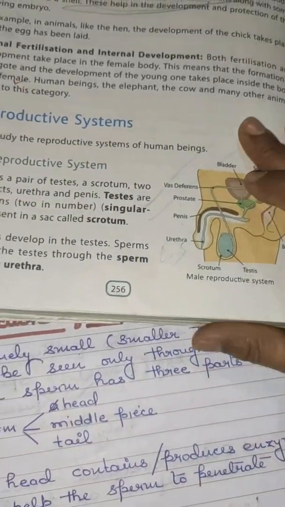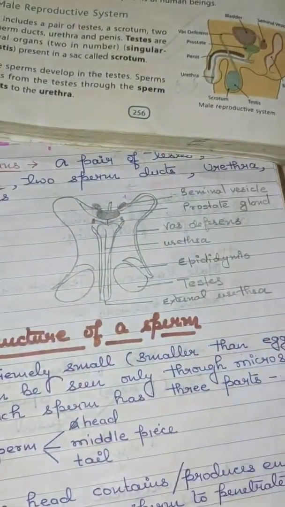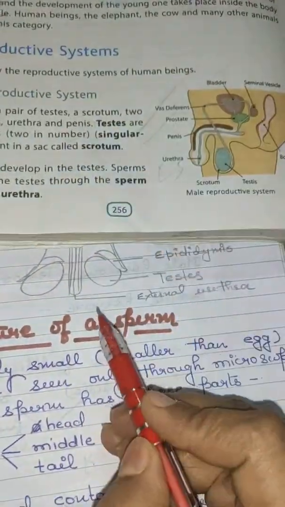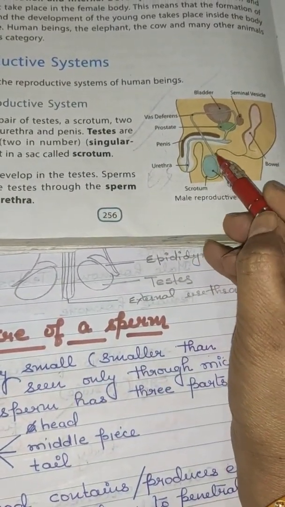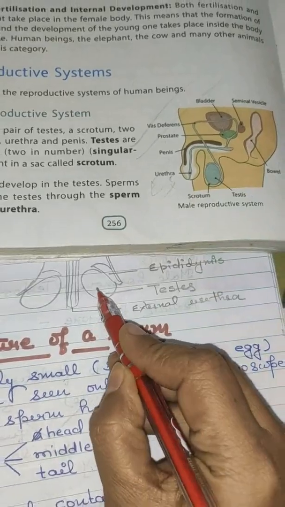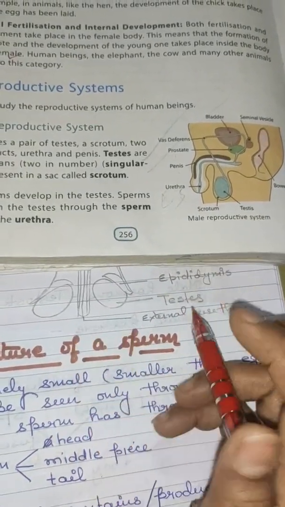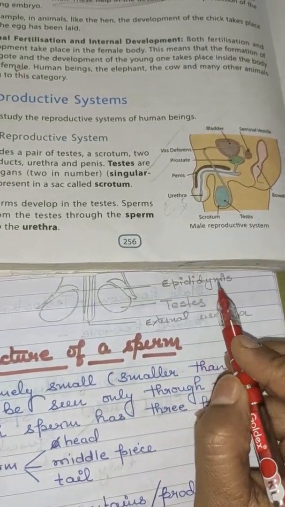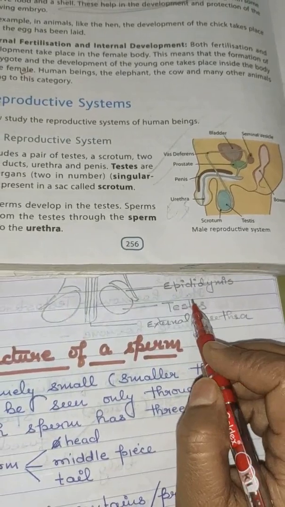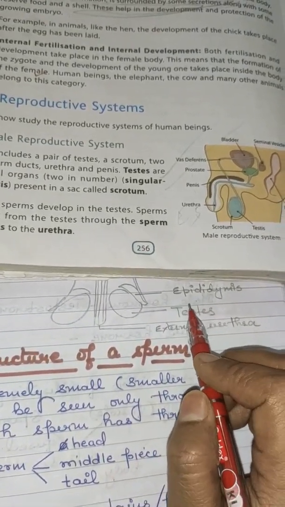The same picture I have drawn here in an open manner. Same thing it is here. The ball-like structure which you can see here is present in two in number, and this is known as testis. Testis is the main part of the male reproductive organ where the sperm cells are produced.